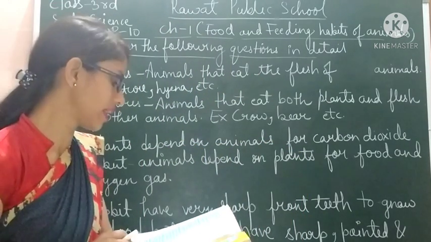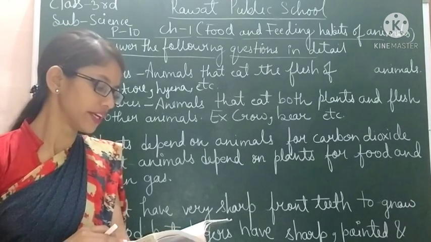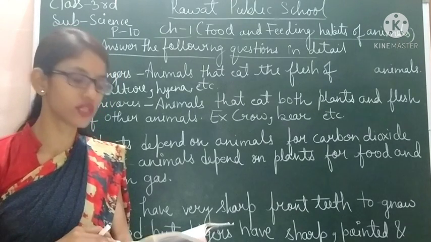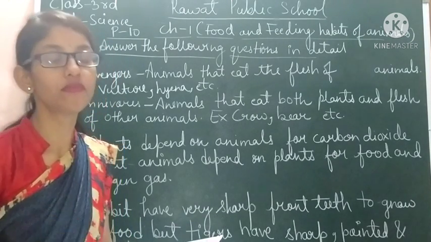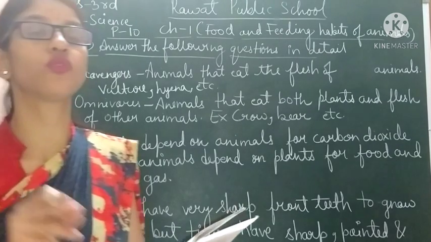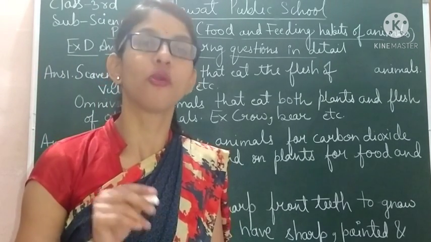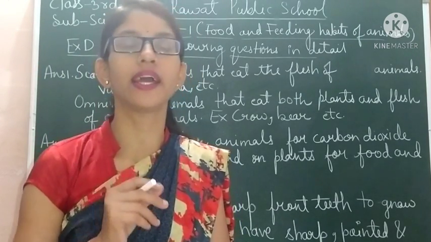So let's start. Question number 1 is: differentiate between omnivores and scavengers. So students, in this you have to write the difference between omnivores and scavenger animals.